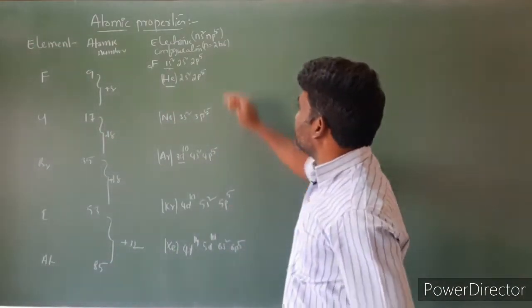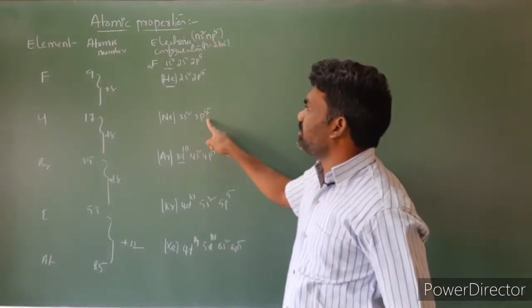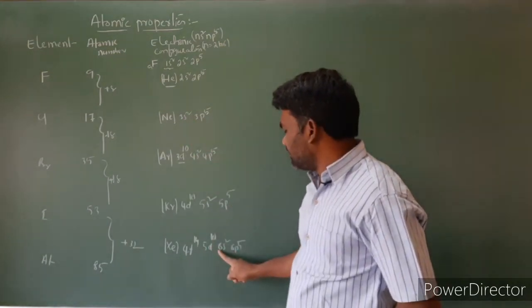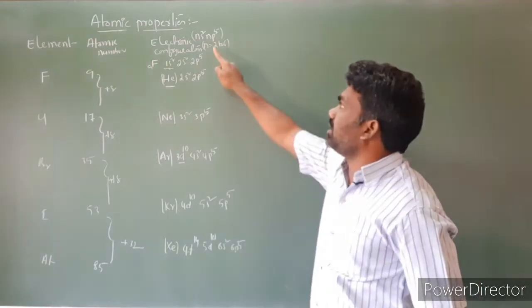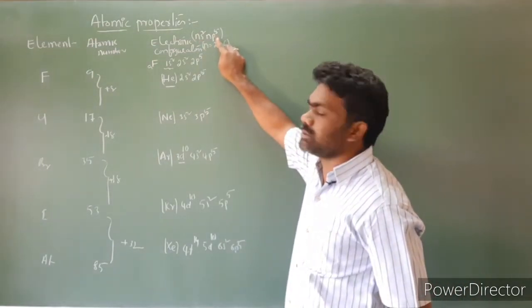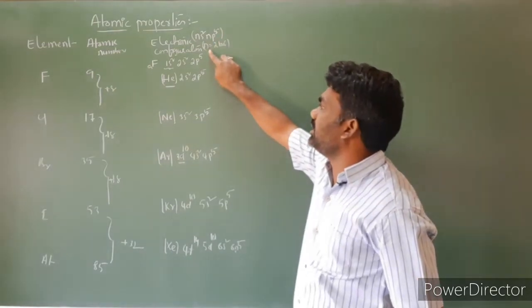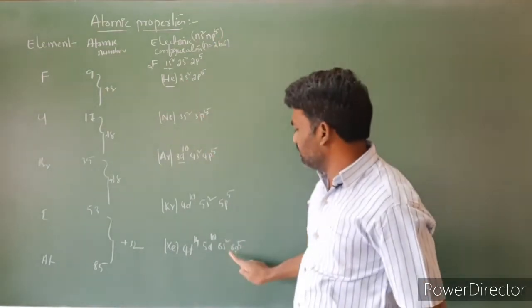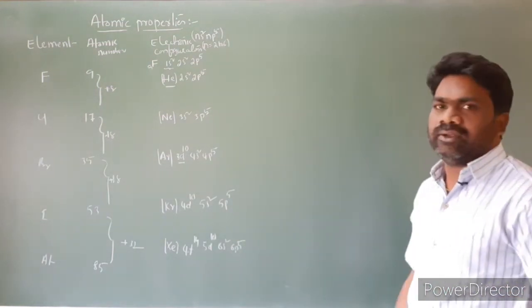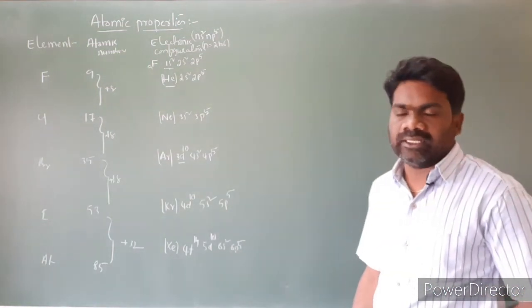In all these cases, if you look at the configuration, 3s2 3p5, 4s2 4p5, 5s2 5p5, 6s2 6p5. So the simple general electronic configuration is ns2 np5. The general electronic configuration of group 17 is ns2 np5, where n is equal to 2 to 6. So this is the electronic configuration of group 17 elements.